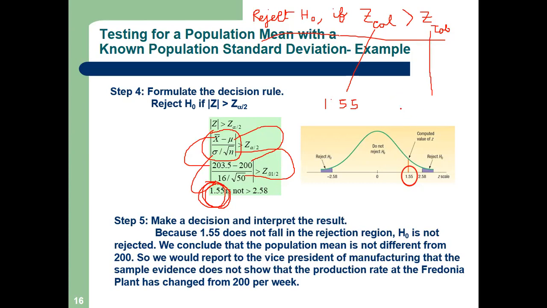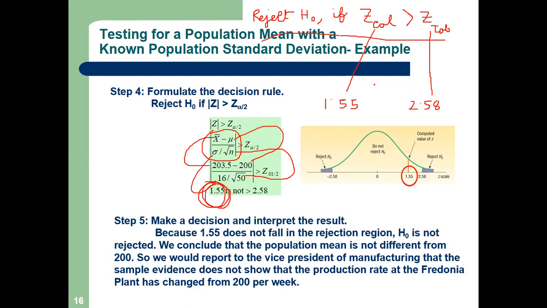Z tab. So already I have given you the standard value, if you remember. For 99% CI, what is the Z value I have given you? Please see in your copy. 2.58. So you can directly write this. I have given you three Z values. For 99% CI 2.58, for 95% CI 1.96, for 90% CI 1.65. You can directly write this.